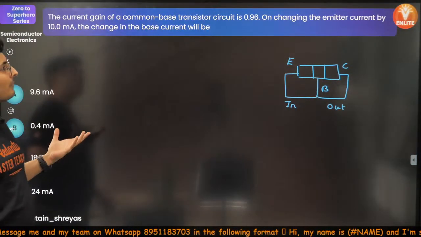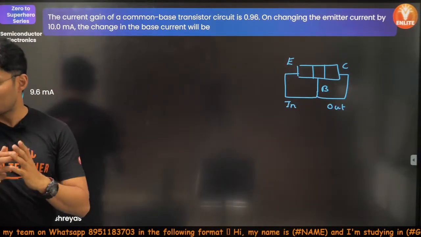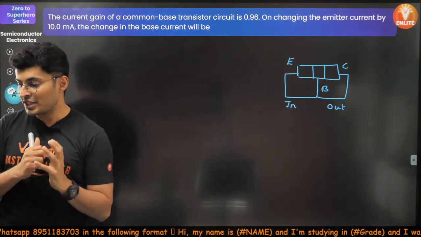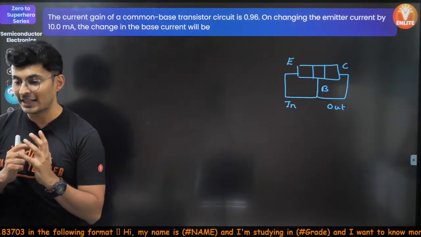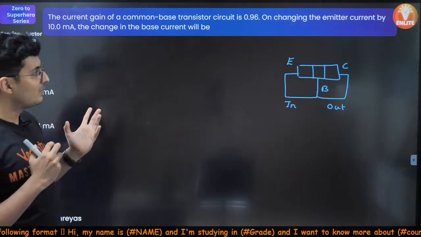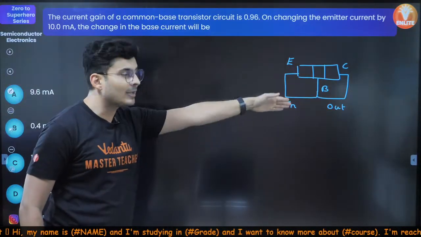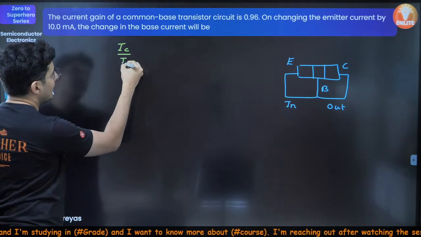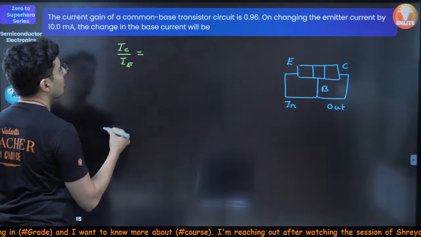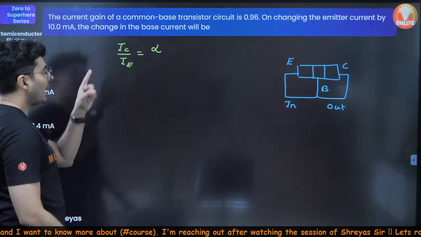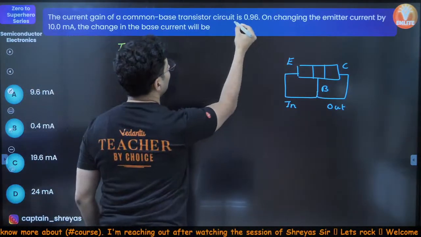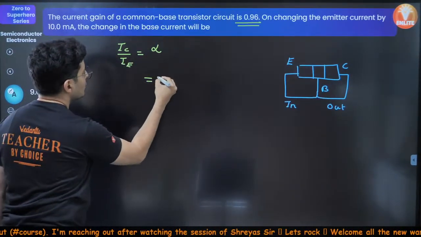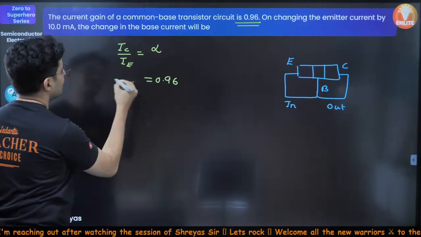First of all, you should understand which ratio you should use. Think about it. One is the output, one is the input. So IC and IE, output, input. What is this ratio called? This is alpha. And this alpha is given to you. It is 0.96.